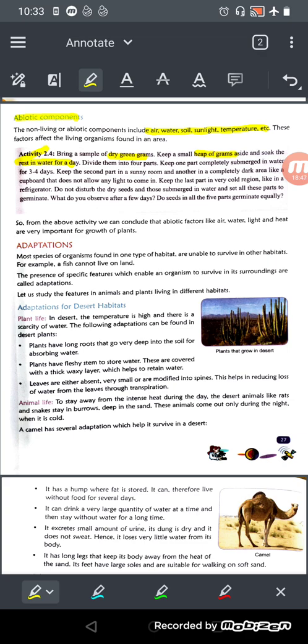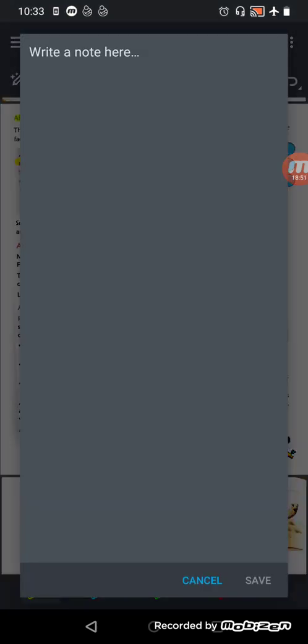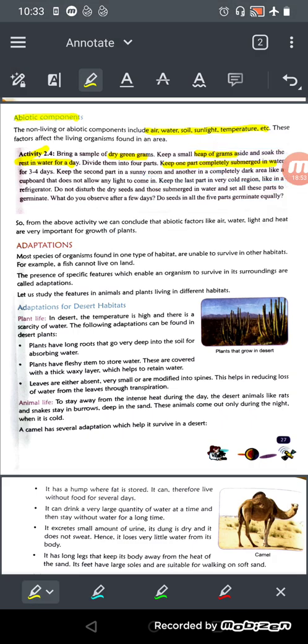The soaked one, okay, keep one part completely submerged in water. एक part को पूरा water में submerged करना है, and for 3 to 4 days, and keep the second part in sunny room and another in completely dark. एक को आपको sunny room में रखना है निकालने के बाद, और एक को dark room में रखना है, ठीक है? Under the cupboard that does not allow any light to come in. Keep the last part in very cold regions. Last वाले को आप cold region में रख दो, means freeze में रख दो, ठीक है?